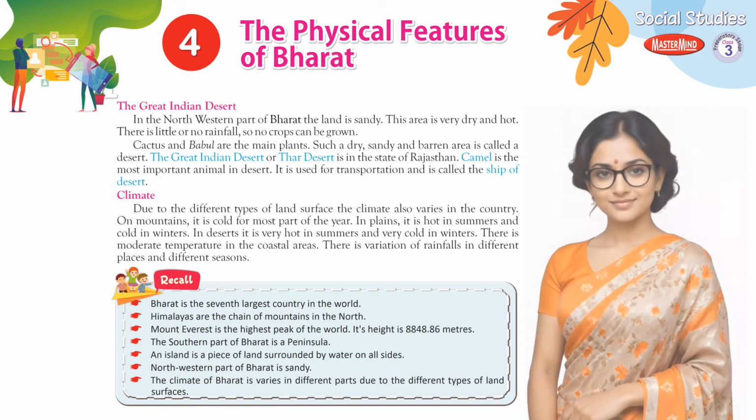Recall. Bharat is the 7th largest country in the world. Himalayas are the chain of mountains in the north. Mount Everest is the highest peak of the world. Its height is 8,848.86 meters. The southern part of Bharat is a peninsula. An island is a piece of land surrounded by water on all sides. The northwestern part of Bharat is sandy. The climate of Bharat varies in different parts due to the different types of land surfaces.